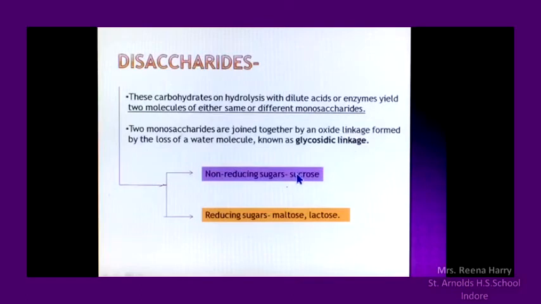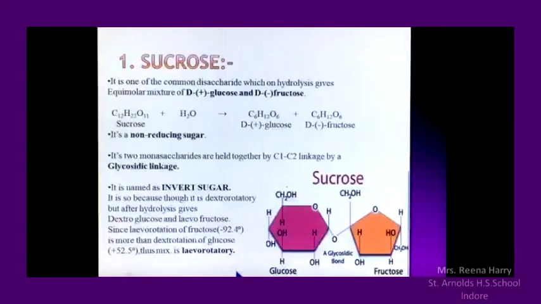These disaccharides are again classified into two groups on the basis of their reducing property. Some of them are known as non-reducing sugars, the example is sucrose, and some are known as reducing sugars, that is maltose and lactose. The non-reducing will not react with Tollens reagent or Fehling solution, whereas reducing sugars are going to react with those reagents. Coming further, in this disaccharide, the first example is sucrose.